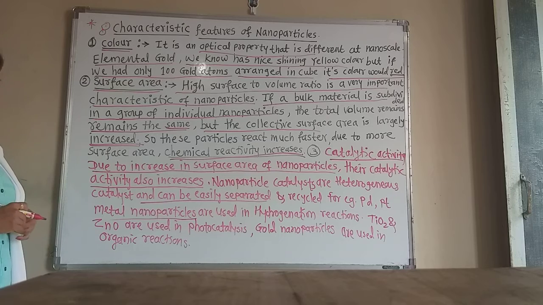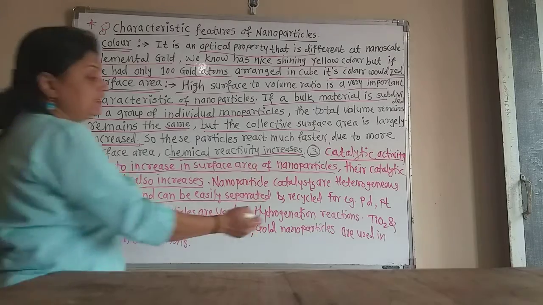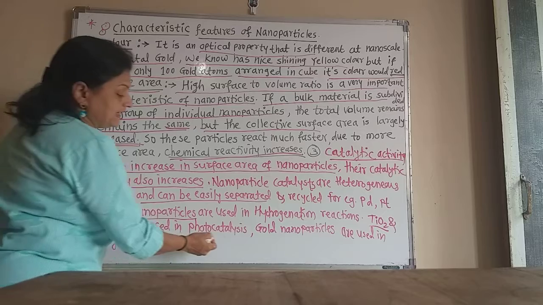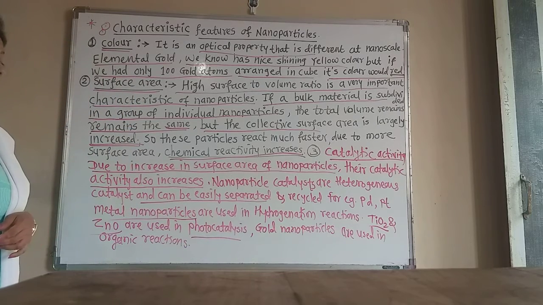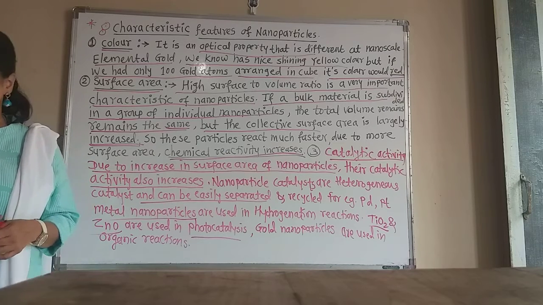Again, titanium oxide and zinc oxide are also used in photocatalysis. Gold nanoparticles are used in many various organic reactions. Now this is about the characteristic features of nanoparticles.